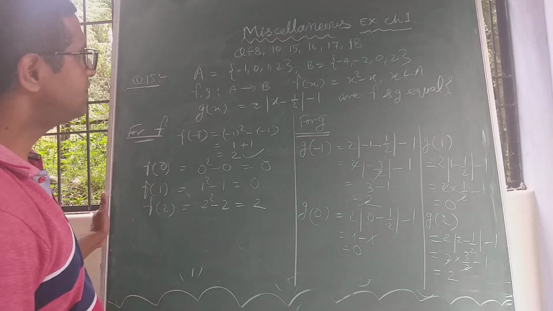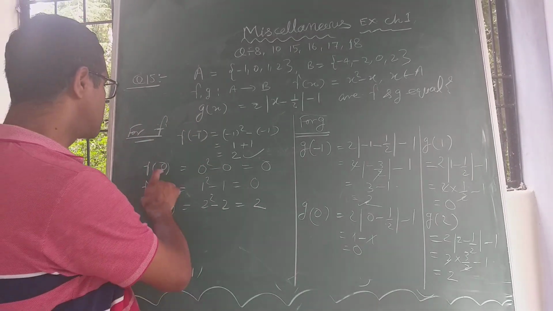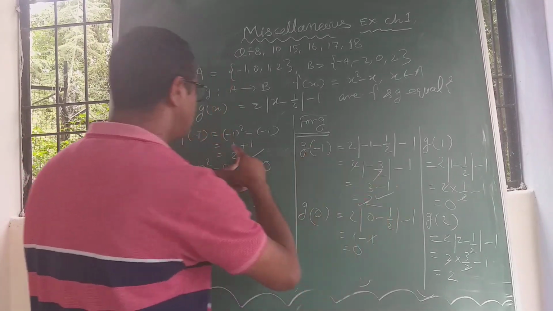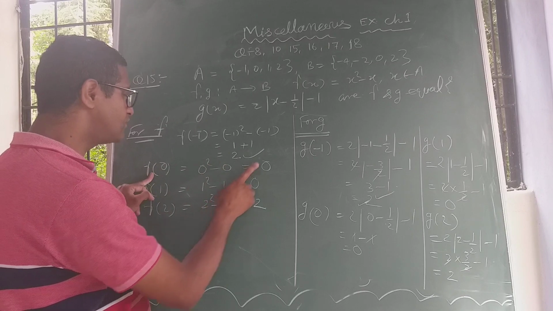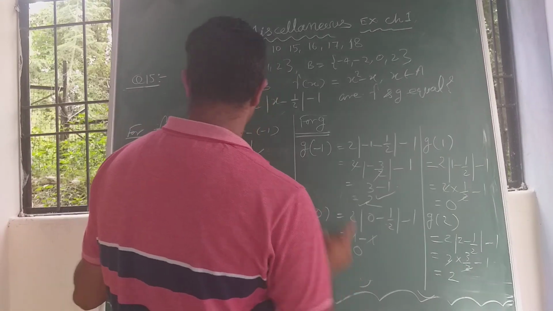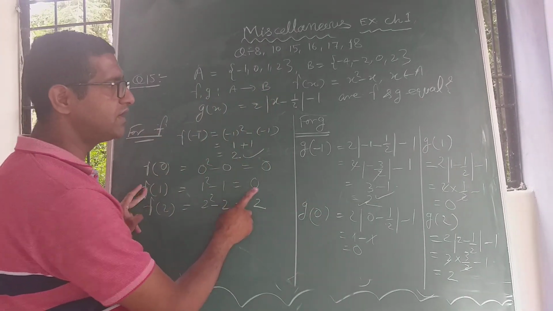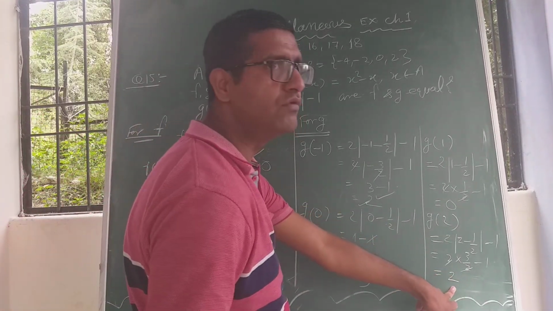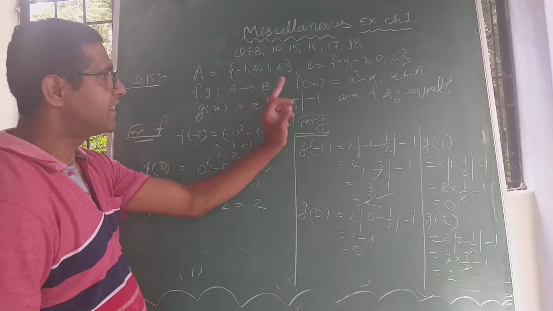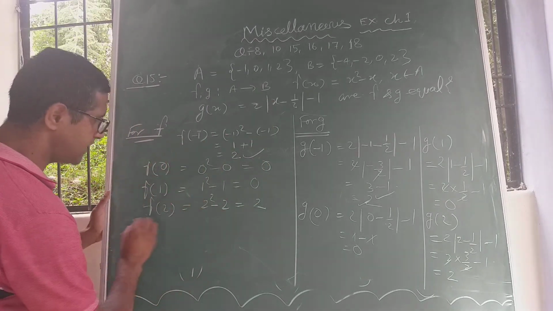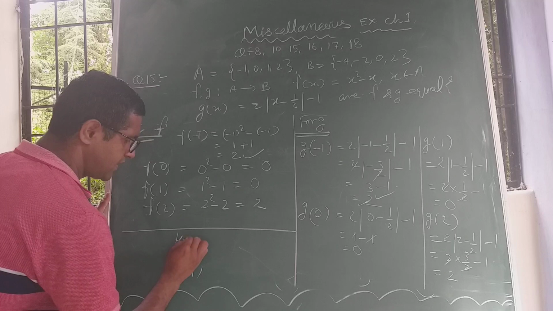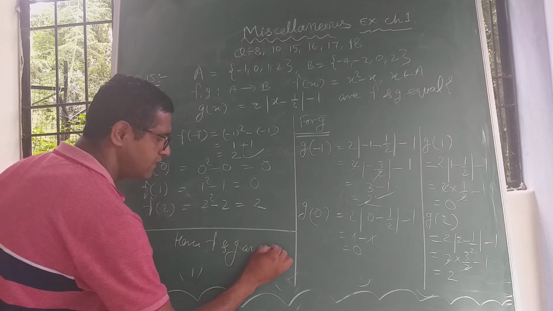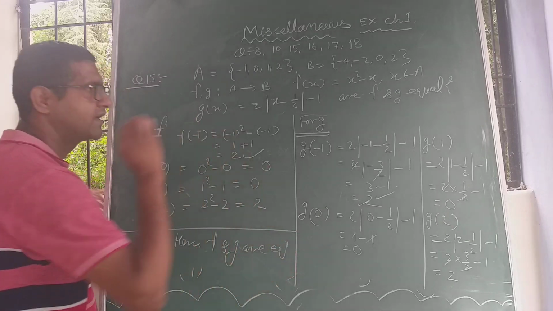So my dear student, what you are observing: f(minus 1) equal to 2, g(minus 1) equal to also 2, and f(0) equal to 0, and g(0) equal to 0, f(1) equal to 0, and g(1) equal to 0, f(2) equal to 2, and g(2) equal to 2. It clarifies that f and g are equal. Hence, f and g are equal, right?